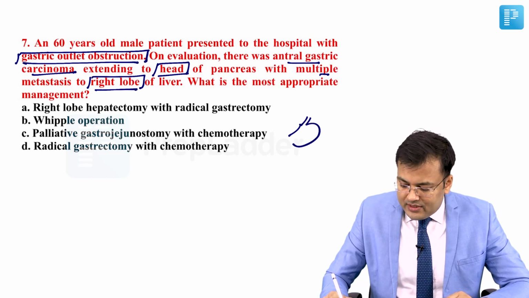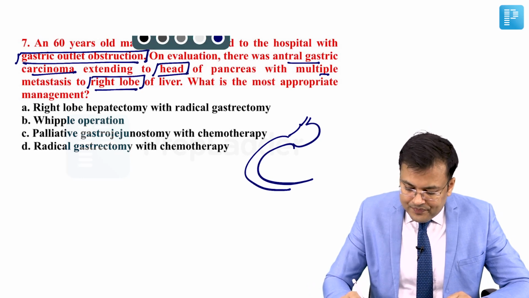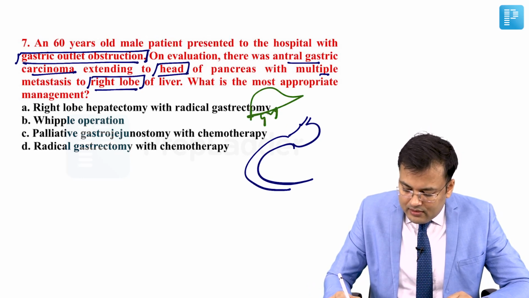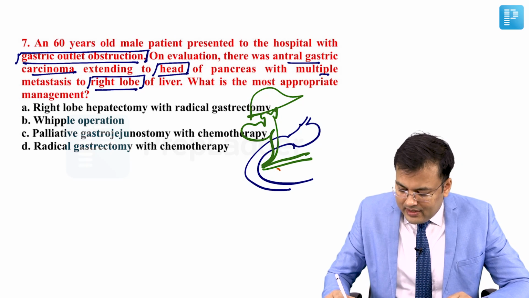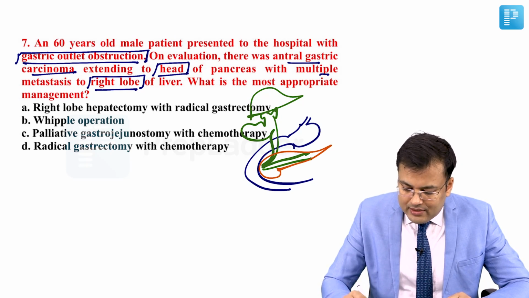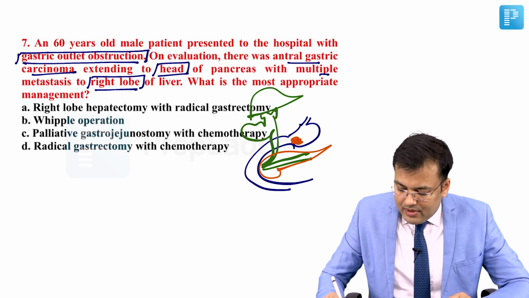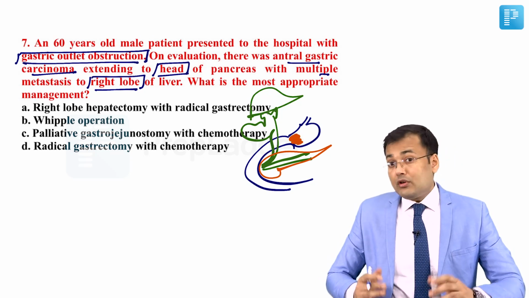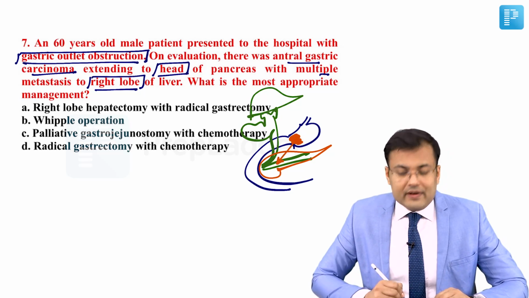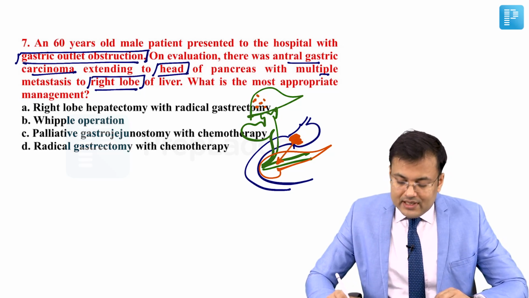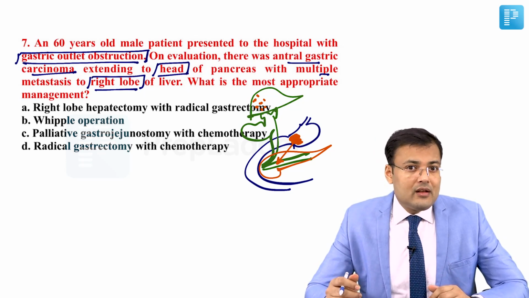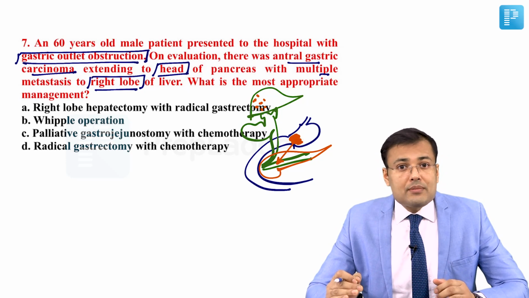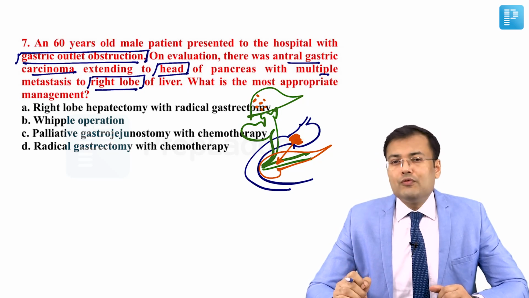So you can see here, this is the stomach, this is the duodenum, this is the liver, gallbladder, bile duct, and this is the pancreas. Right? The problem: the patient is having malignancy at the antrum, and because of this malignancy there is gastric outlet obstruction also. There is involvement of the head of pancreas, and in the right lobe there are multiple metastases. It means this carcinoma stomach is unresectable with multiple metastases. There is an emergency situation of gastric outlet obstruction, so we have to go for palliation.